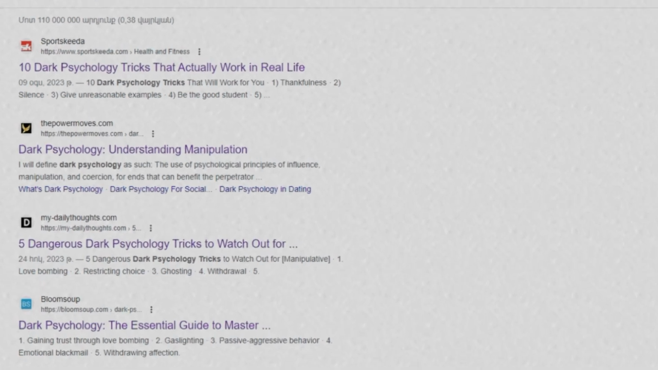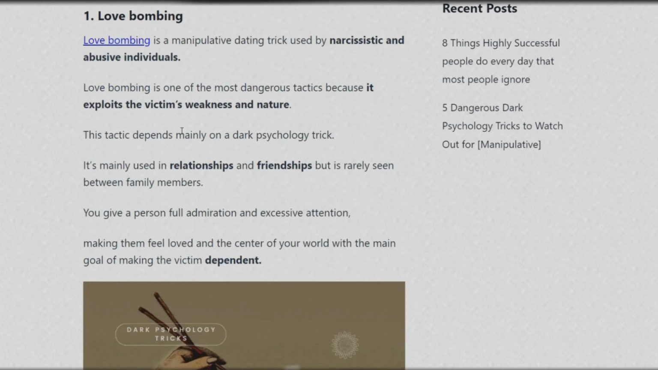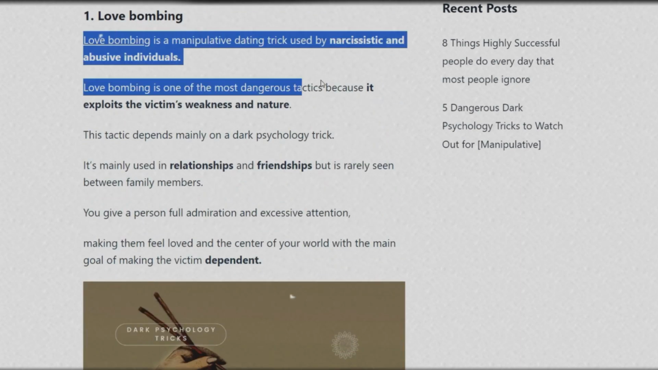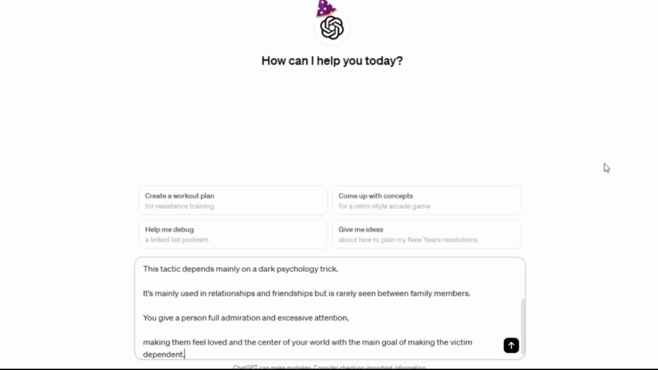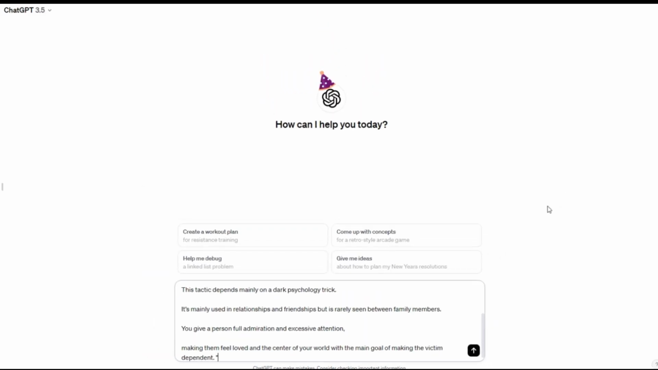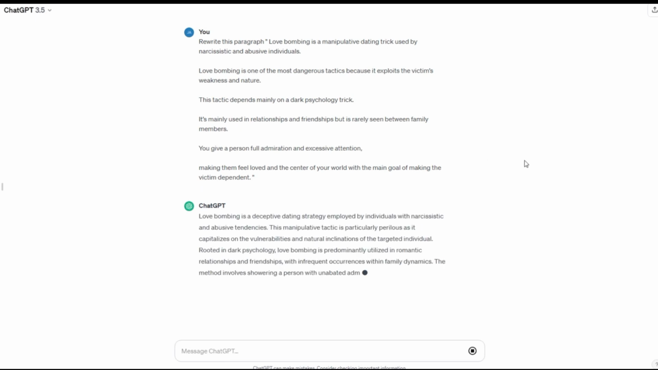We need to come up with a script. First, we need to find facts about dark psychology using Google. Once you find that, copy the part you want from that article like this. Let's ask ChatGPT to change it a little bit so that we don't get any copyright problems. Ask ChatGPT to rewrite this paragraph and copy the paragraph you selected. ChatGPT will rewrite it. Now we can use this without any issues.